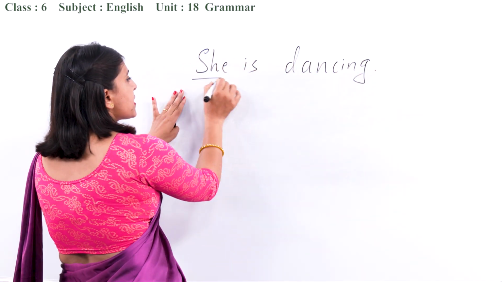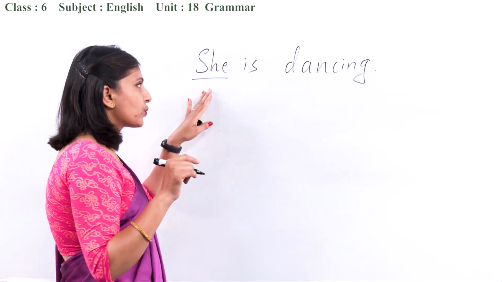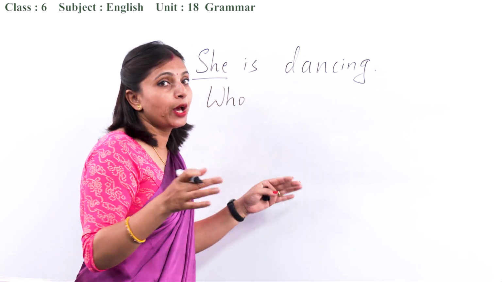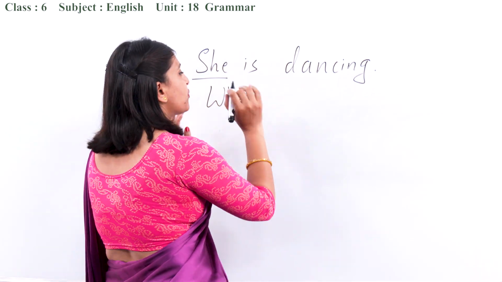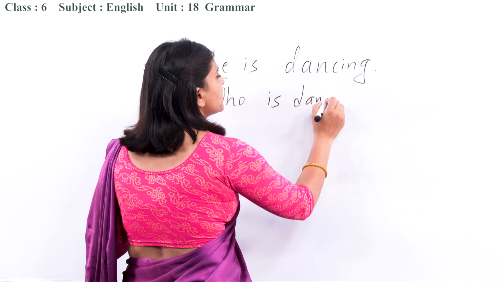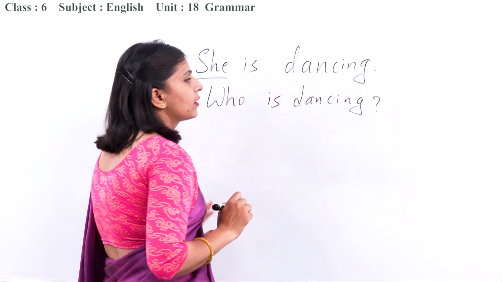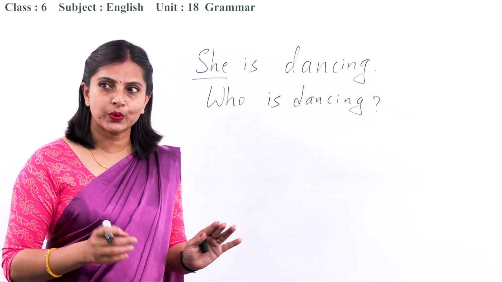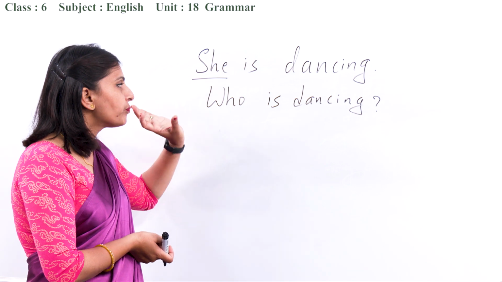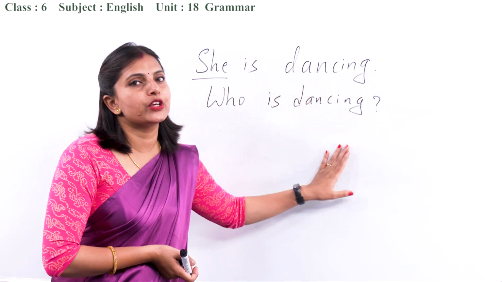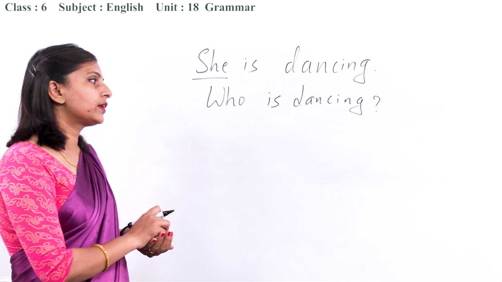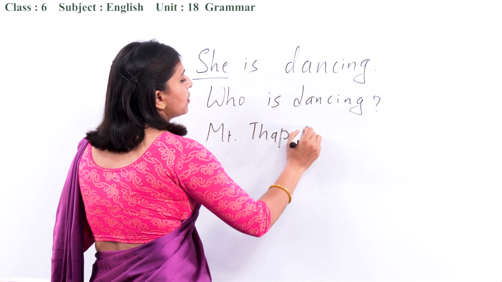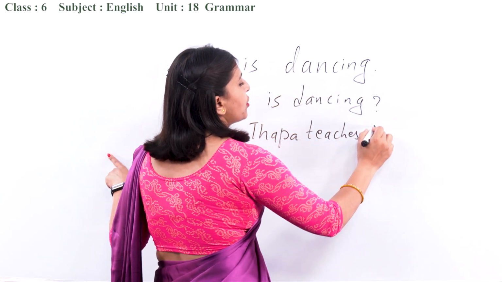Okay, now let us ask the question about people. So here should be who, and then what we have to do is copy the same thing from the statement. Who is dancing? Okay, we don't have to just remember the structure and write it here. All we need to do is replace the people with who, right? And then we copy whatever is given in the statement. For example, another example, Mr. Thapa teaches maths.